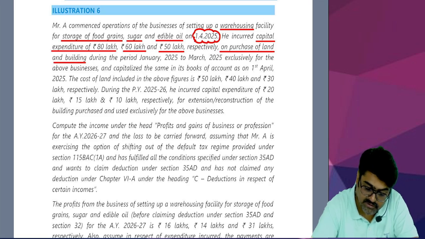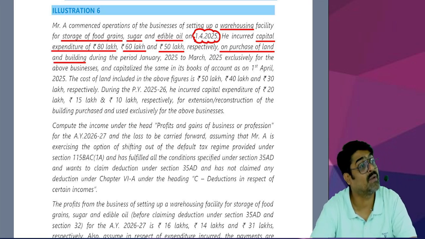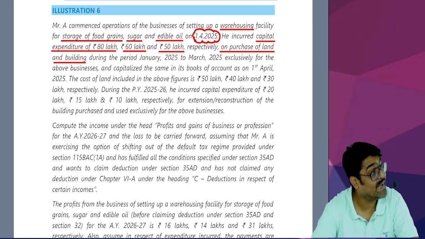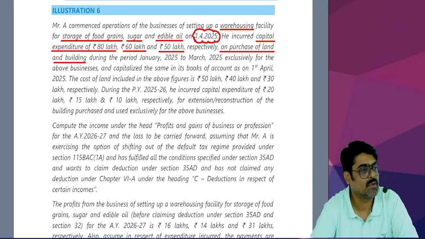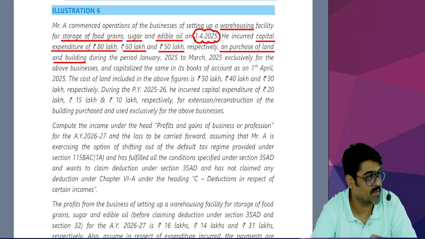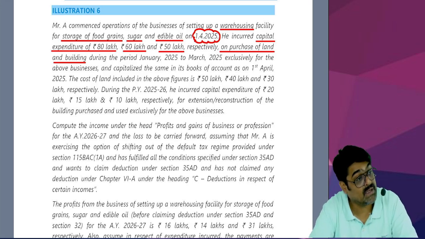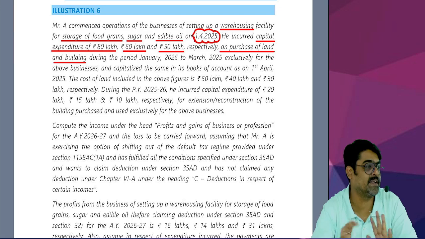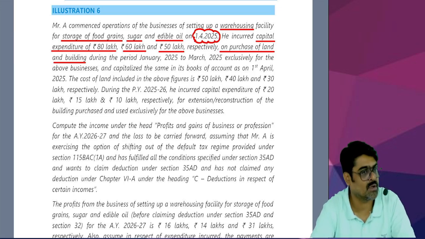So this 80 lakh, 60 lakh and 50 lakh is not the cost of land only. It is not the cost of building only. It is the cost of land and building. So out of this, you will have to remove the cost of land. And only the cost of building can be claimed under section 35AD. And only the cost of building can be claimed in the form of depreciation. Cost of land is not allowed under 35AD also. And it is not eligible for depreciation also.